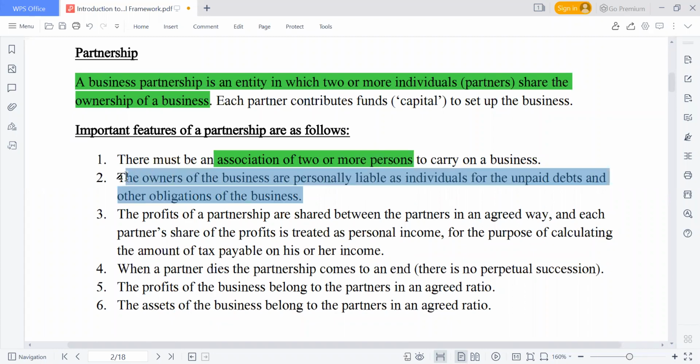So the partners are also liable. If the asset base is not enough to meet the obligations, then the partners need to go for their own private property to settle the liability of the business, because the liability has to be settled.